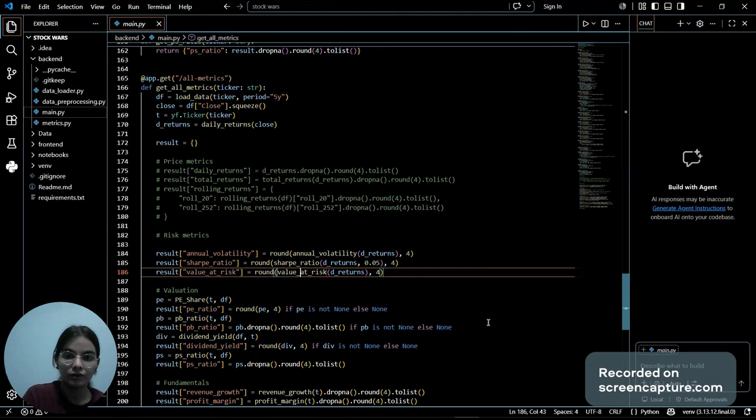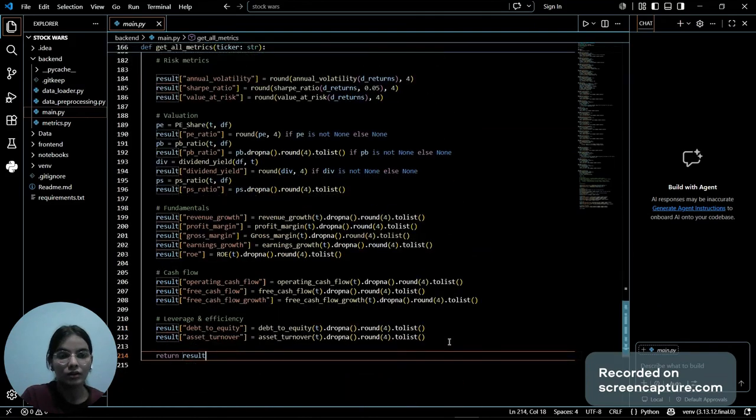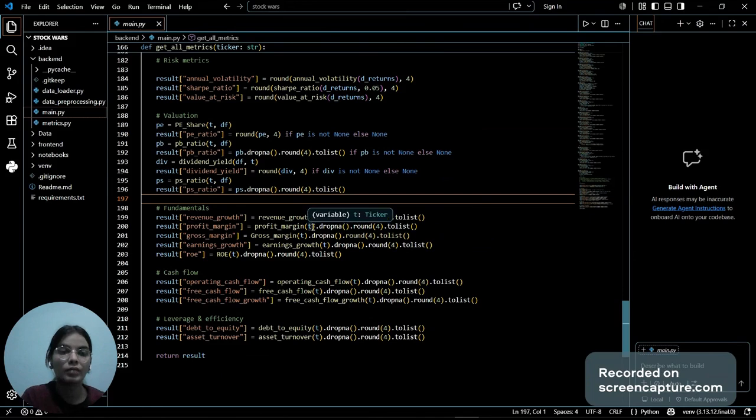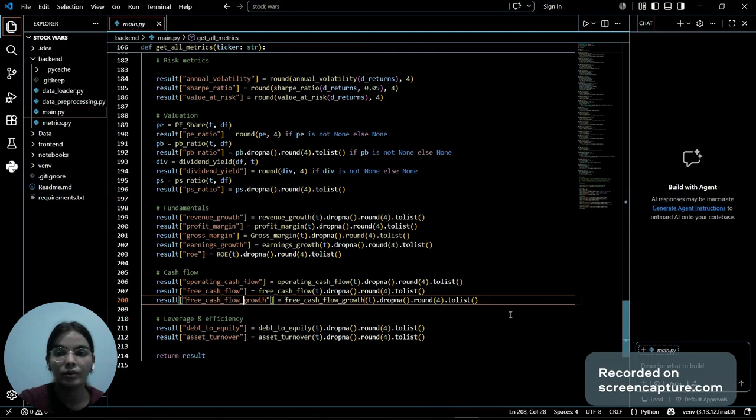So here we can see this result is storing all these values, all this financial calculation, and these are the fundamentals, all the growth, margin, profit, loss, and all that. Here are the valuation ratios, the cash flow, and the leverage and efficiency. And at the end, it returns result. So it returns the list of all these outputs. So along with all the single outputs, we also have one that contains all the metrics together. Now that's all for my collaboration in this project.